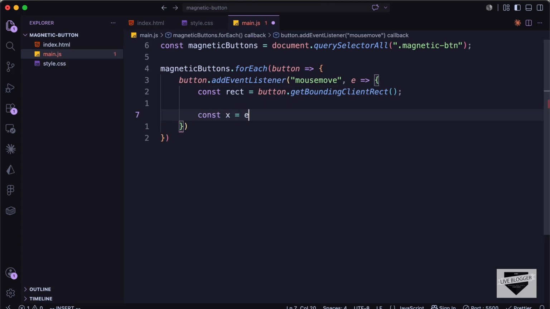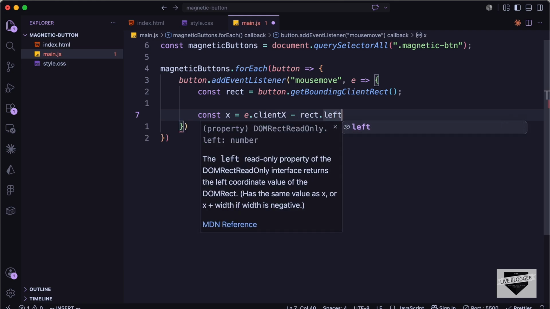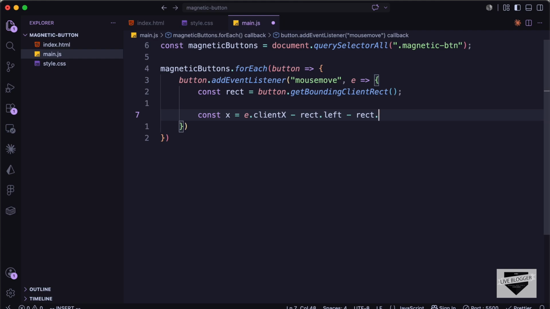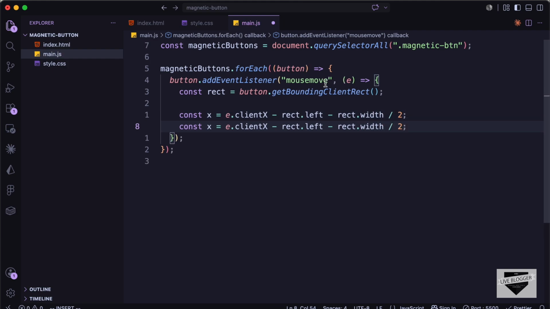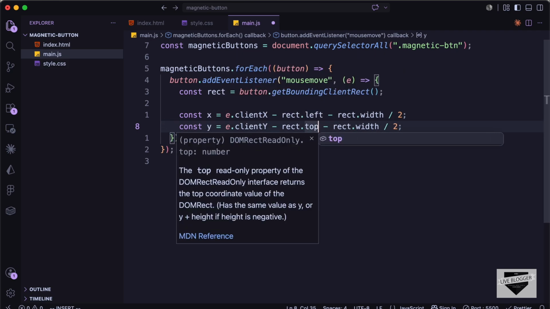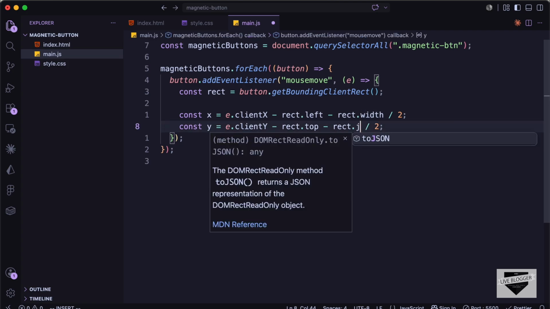So let's type const x. Let's set it equal to e.clientX minus rect.left minus rect.width divided by 2, and let's do this for the y as well. So let's type y over here. Let's type clientY, and here let's type top, and here instead of width we need to type height.